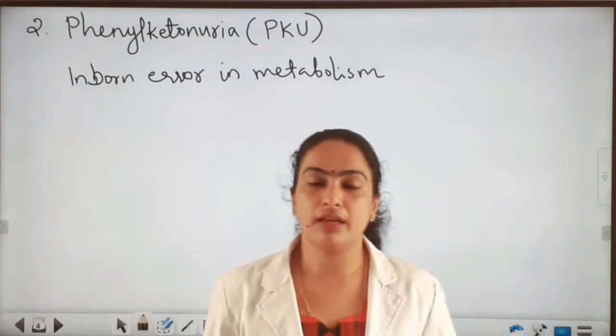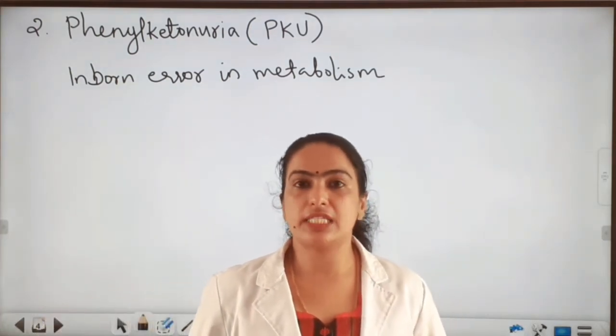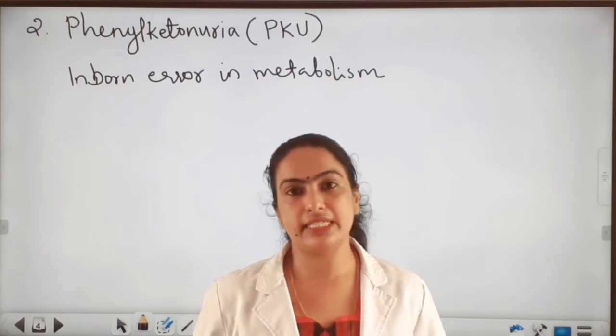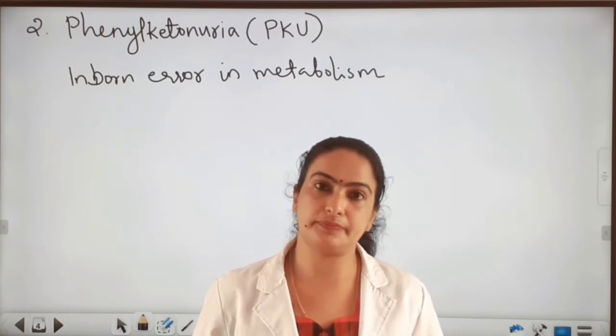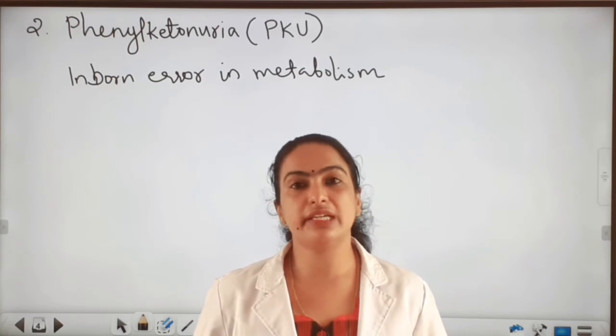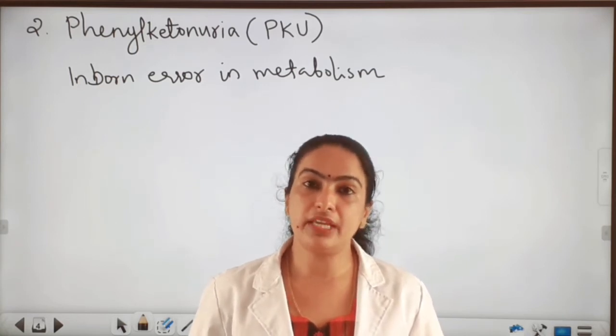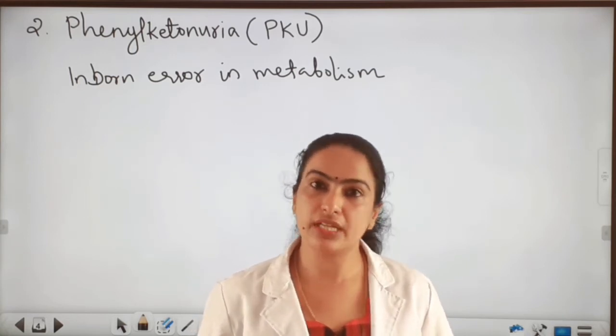An enzyme known as phenylalanine hydroxylase is absent in this person. That enzyme is needed for converting the amino acid phenylalanine into tyrosine.